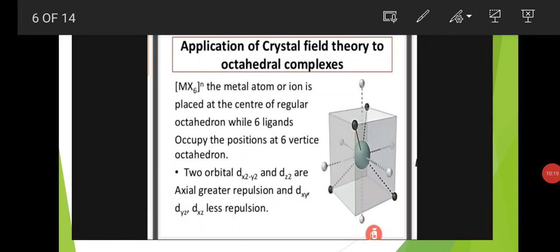Application of crystal field theory to octahedral complexes. Here the octahedral complex formula is MX6.